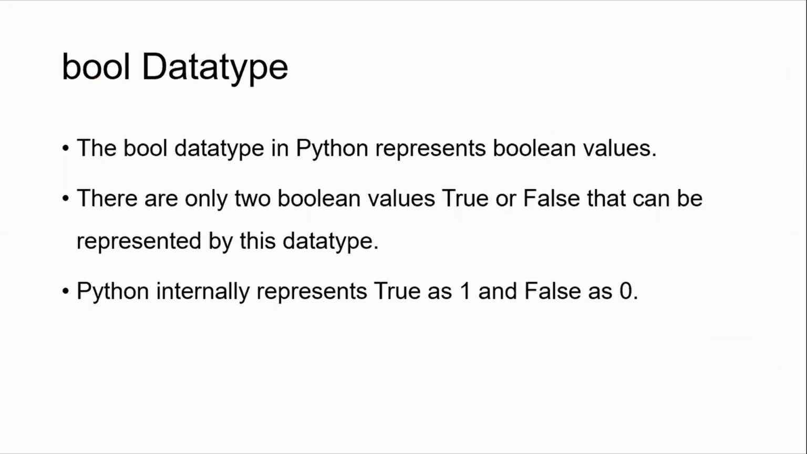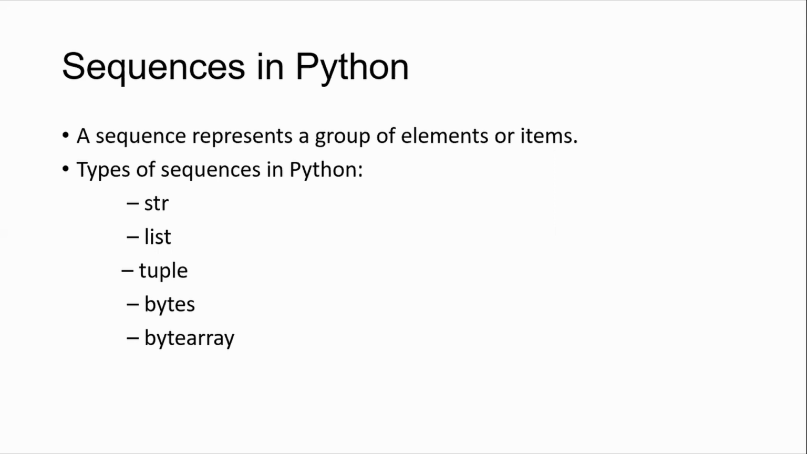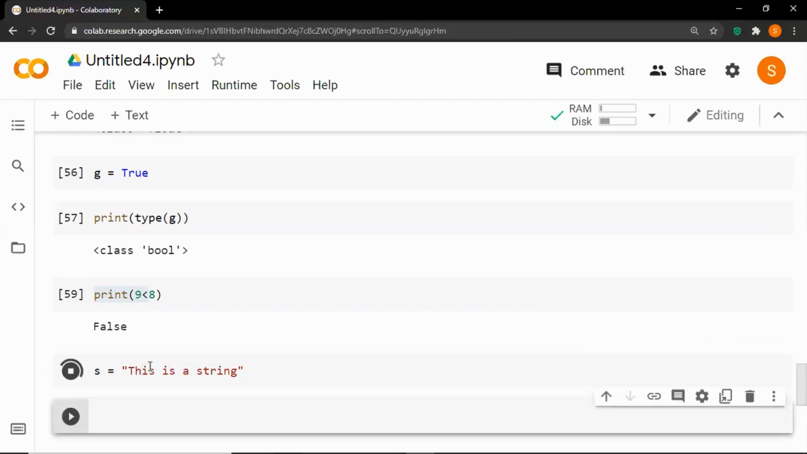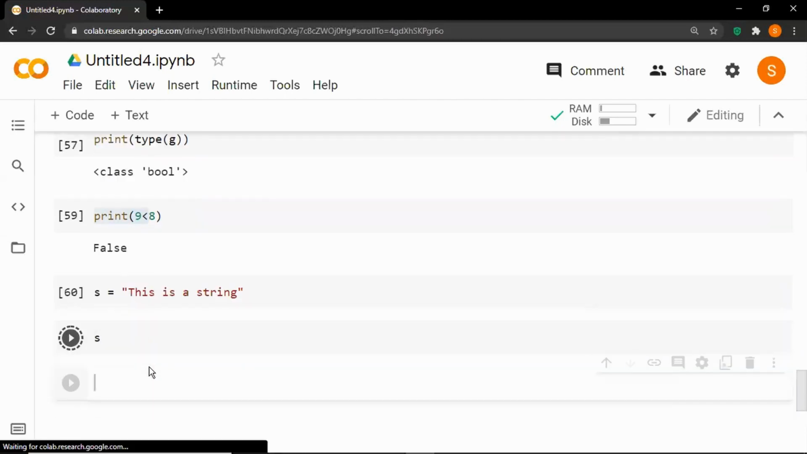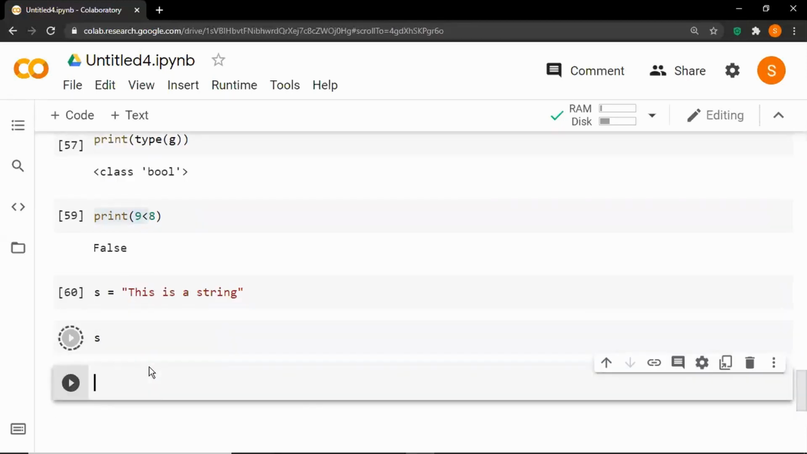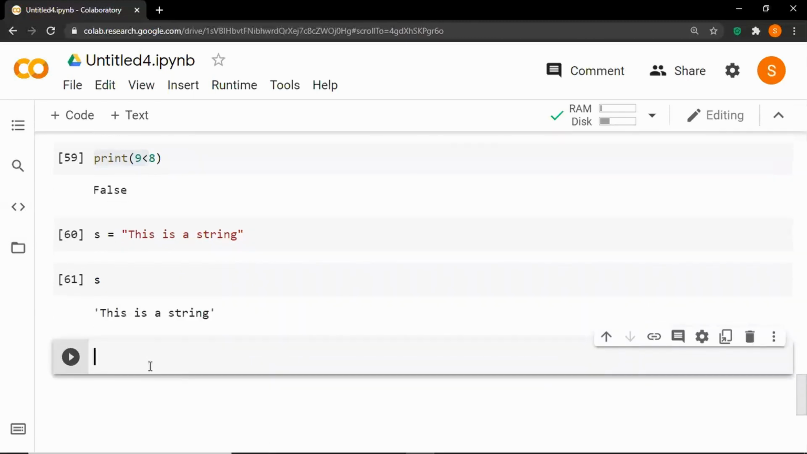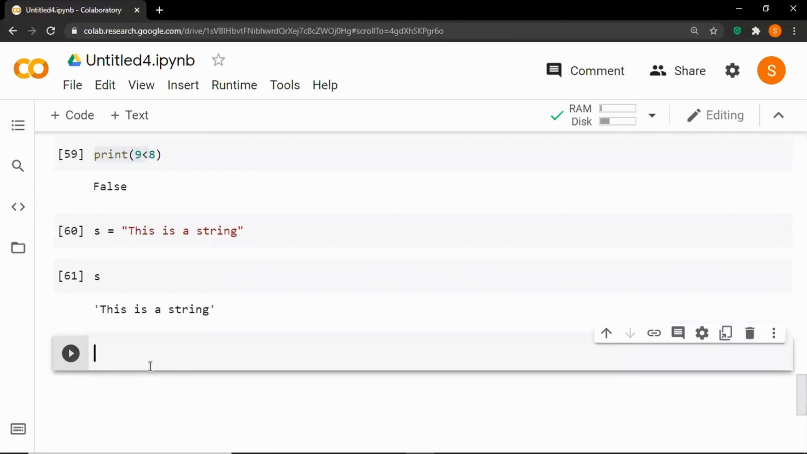So let's move forward to the next type, that is sequences. A sequence represents a group of elements or items. Types of sequences in Python are string, list, tuple, bytes, and byte array. So defining a string is very easy. So let's say S is equal to, inside double quotes, this is a string, and let's print this string, let's say S. And now let's define a string that spans multiple lines. For that you use triple quotes, in the same way that we have used for the multi-line comment.